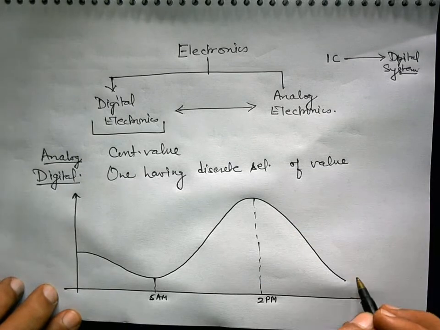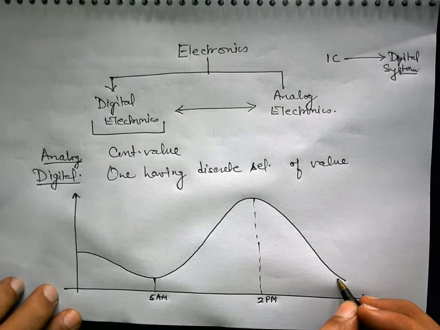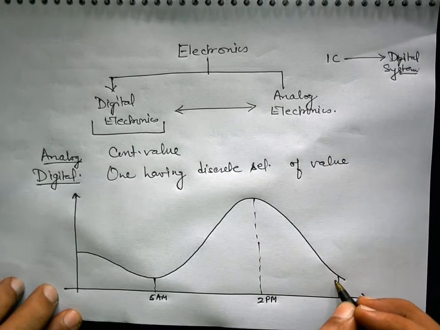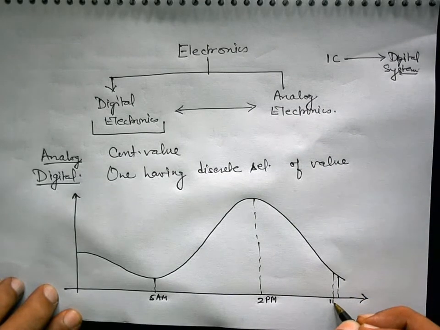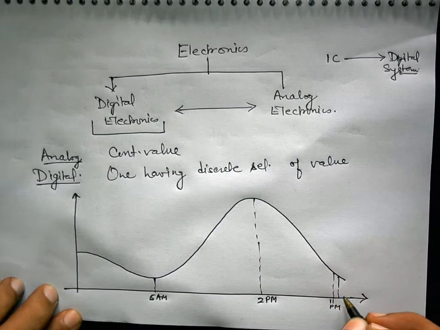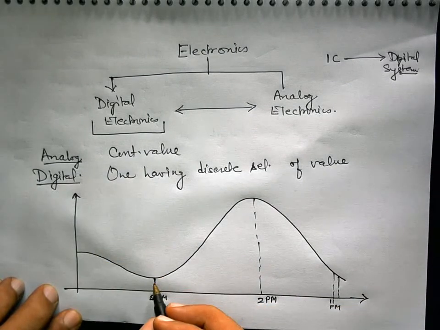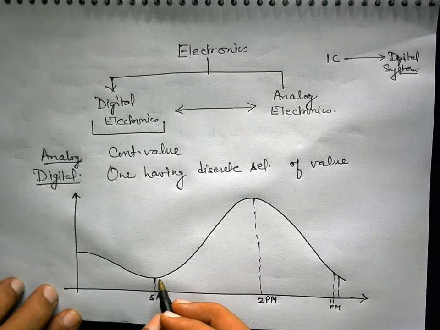and then the temperature gradually falls down, and it is once again at 11 p.m. at night time, and then once again we come to this 5 a.m. morning.